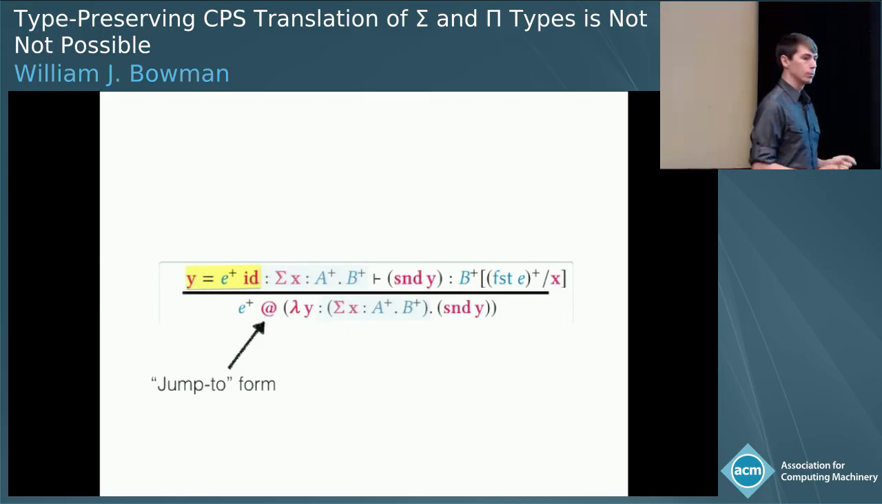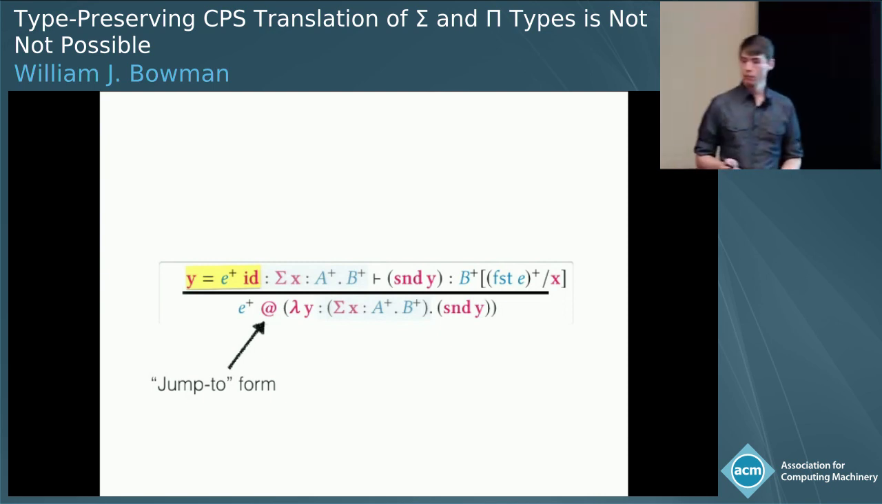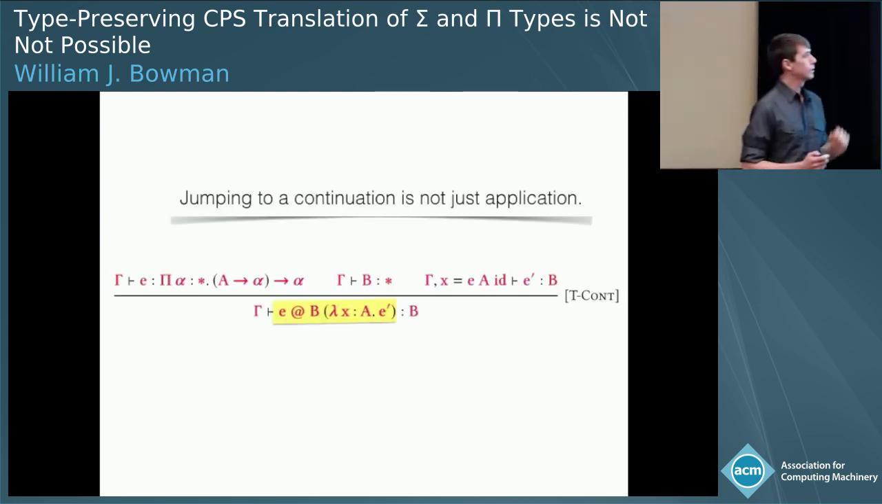This jump to form will have a new typing rule that will just remember the equivalence we want, lambda y, e plus applied to id. Okay, so formally we add the following typing rule to our target language, where we acknowledge that jumping to a continuation is not really the same as application.